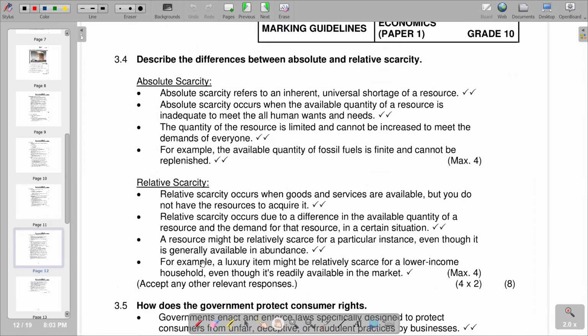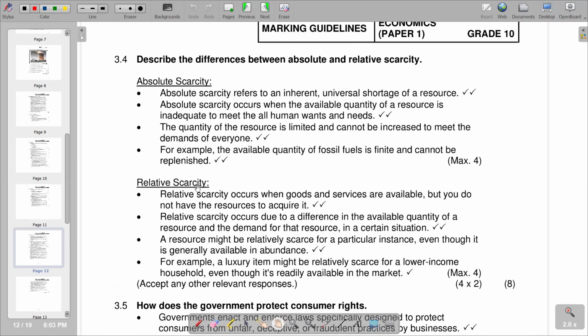under absolute scarcity, we are saying absolute scarcity refers to an inherent universal shortage of a resource. Absolute scarcity occurs when the available quantity of a resource is inadequate to meet all human wants and needs. So the quantity of the resource is limited and cannot be increased to meet the demands of everyone.